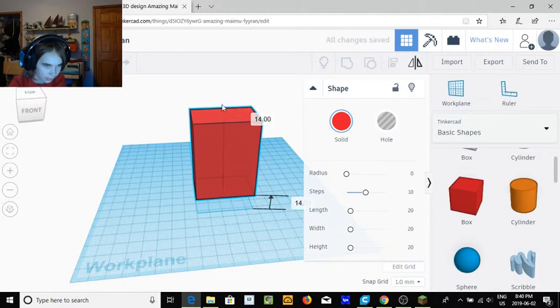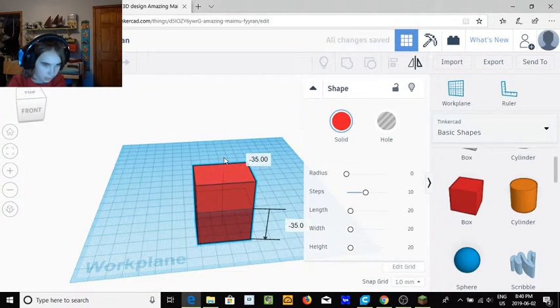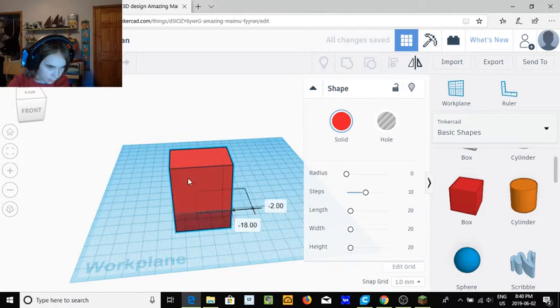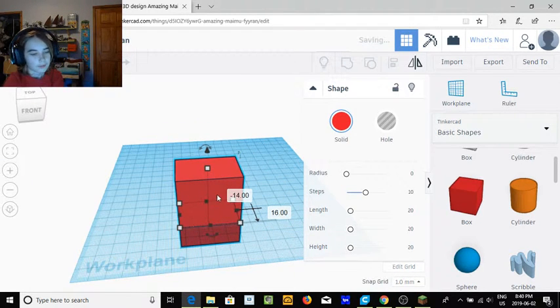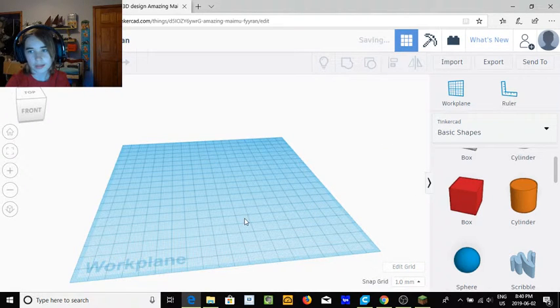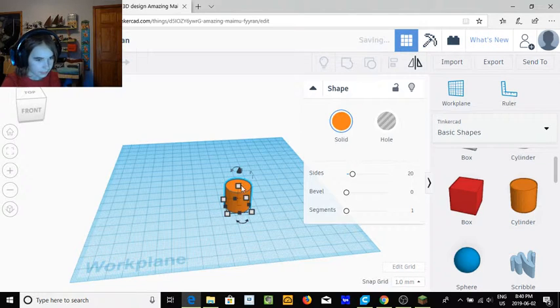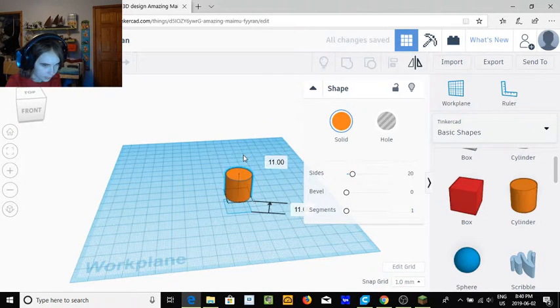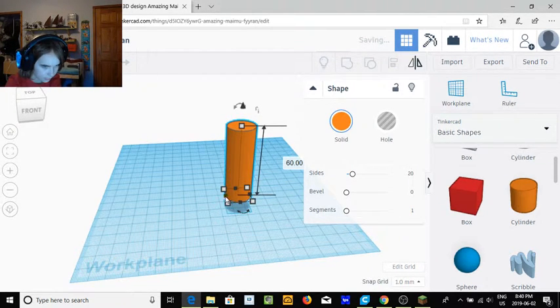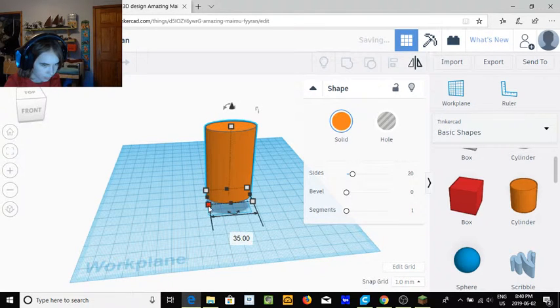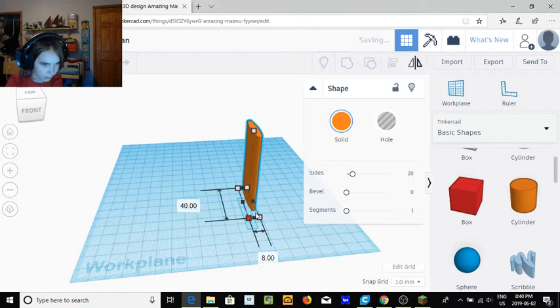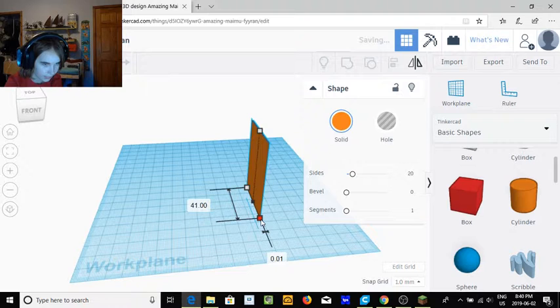You can adjust its height, move it around, whatever. Now, if you press backspace, it'll delete it. Now cylinder, same thing. You can extend it up, down, make it whatever width you want. You can have it like this, that thin.